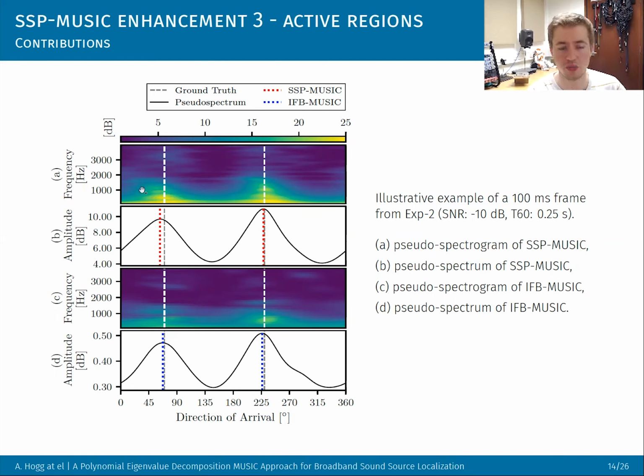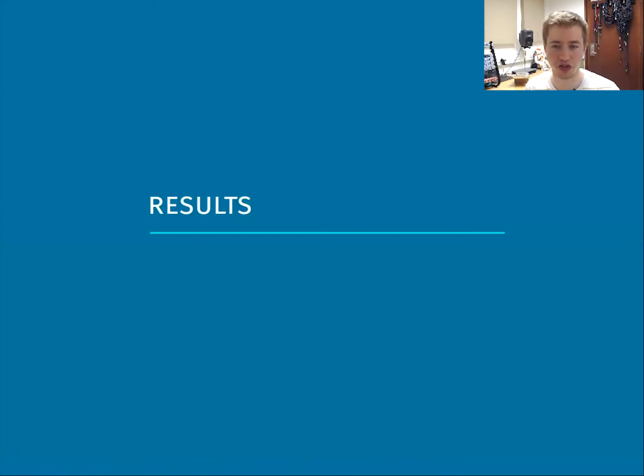But with polynomial MUSIC, or spatial spectral polynomial MUSIC, you can see there's two distinct sound sources. But with normal narrowband MUSIC, this is using Acoustics, it almost looks like there's a single sound source with a reflection. So even though this red dotted line is slightly worse than this blue dotted line in absolute value, the actual dynamic range in the pseudospectrum is much better for SSP MUSIC, this polynomial MUSIC approach.